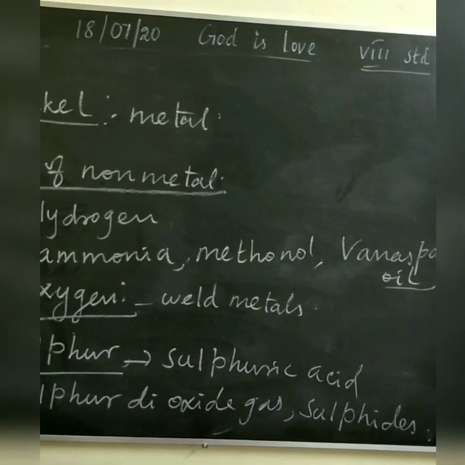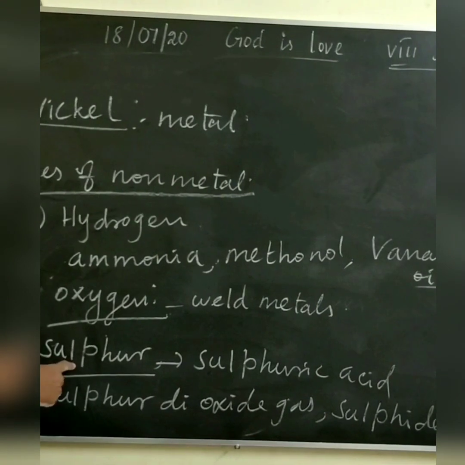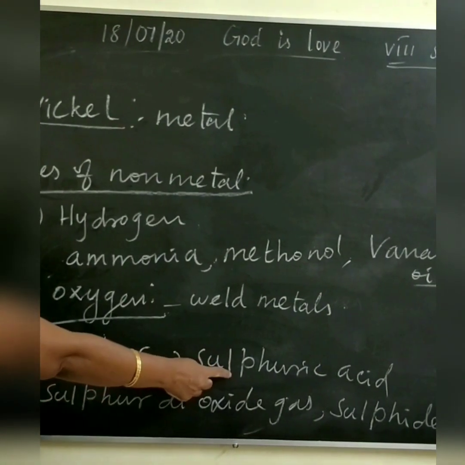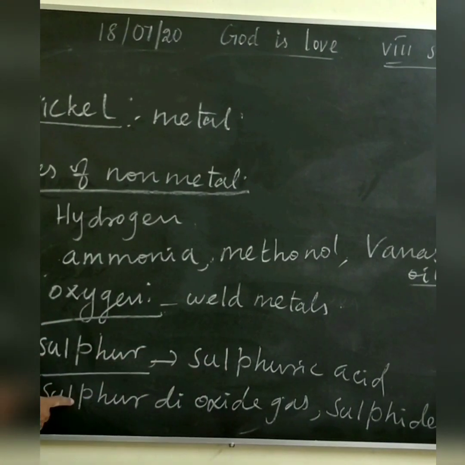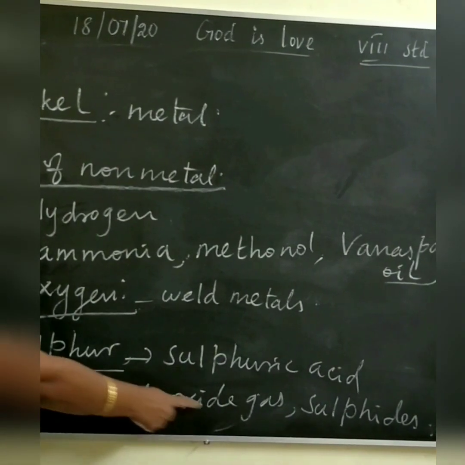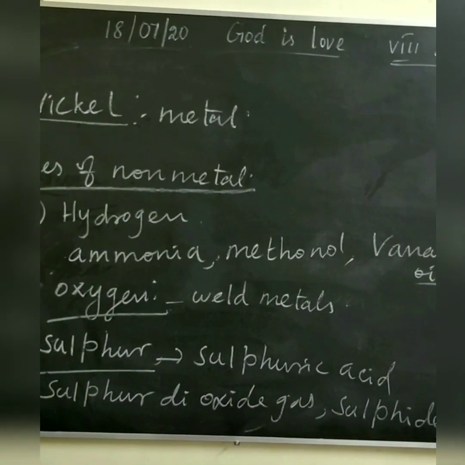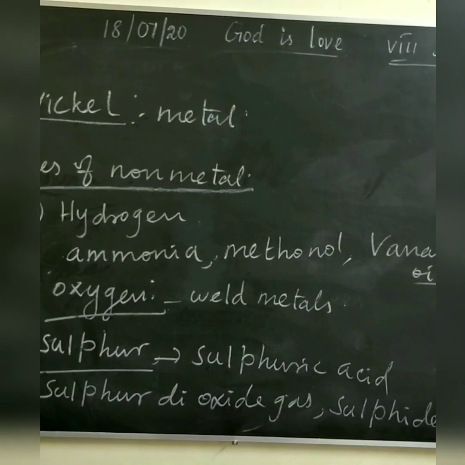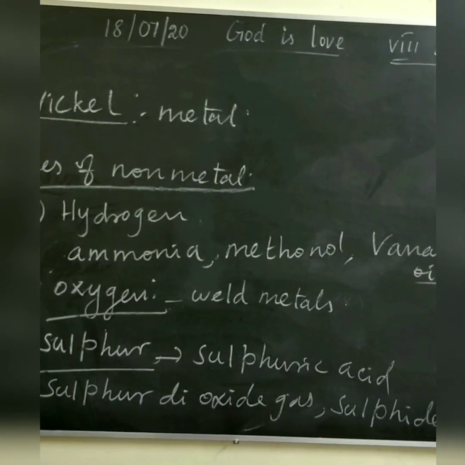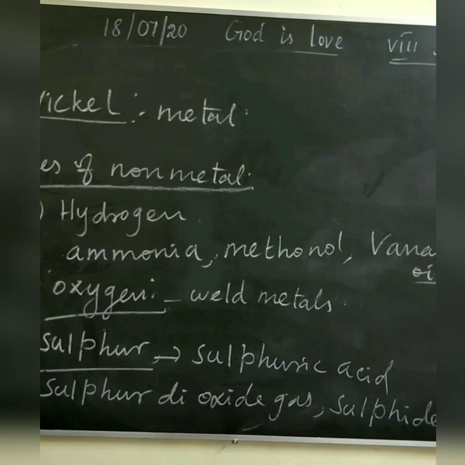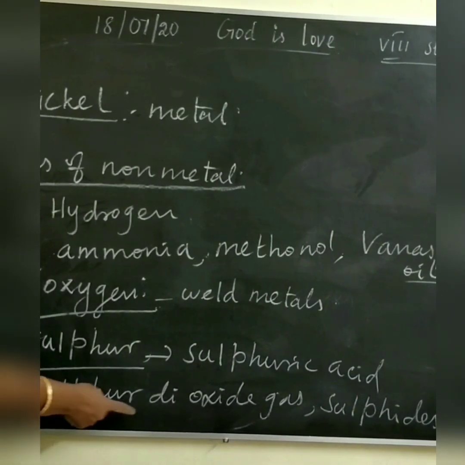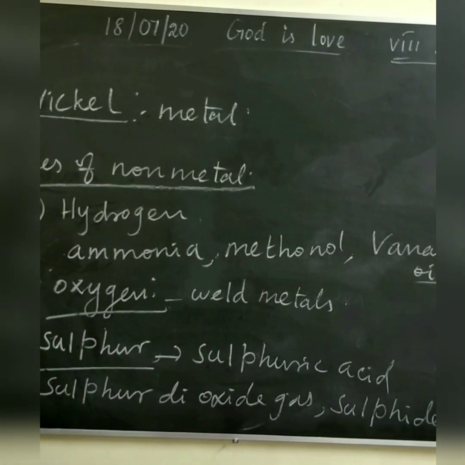Listen children, sulfur is used in the manufacture of sulfuric acid, sulfur dioxide gas and sulfides and other sulfur containing industrial chemicals. It is also used to make pesticides that are used in agriculture.